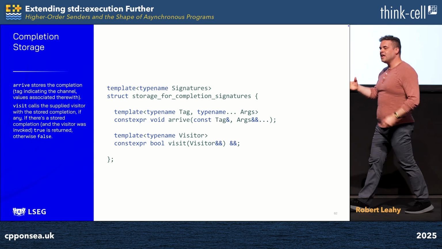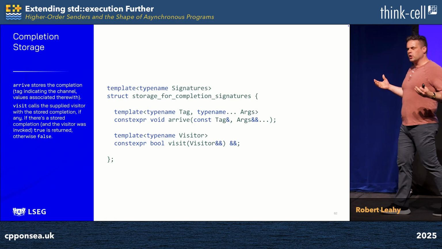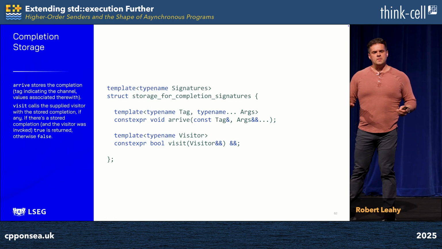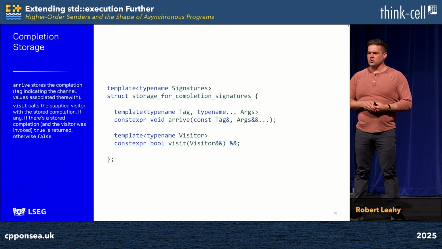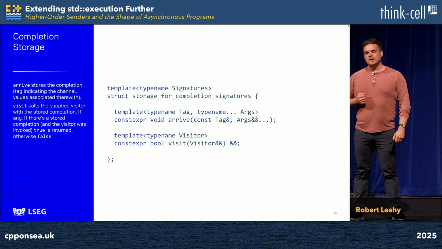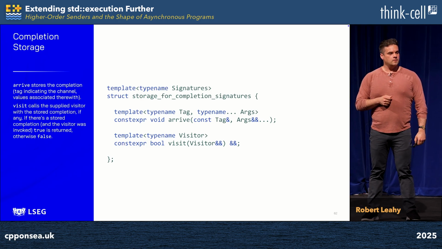Thereafter, we may call visit, and we're going to have those arguments we stored invoked into a visitor. The visitor can then take and forward them through to our receiver. But there's no requirement that we have arrived at storage for completion signatures before we visit it. It may be the case we didn't find anything to store in here. In that case, visit returns false, and it's up to us to decide what to do next.